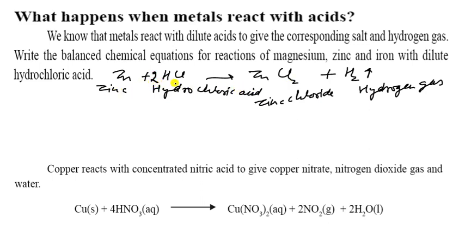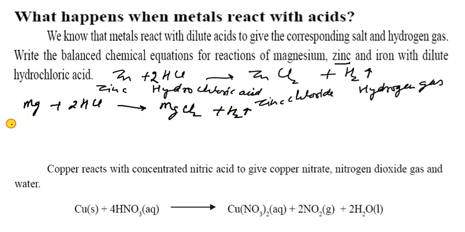It is the zinc. Now, its one is zinc here, but what happens with magnesium? So whenever magnesium reacts with hydrochloric acid, HCl, it gives magnesium chloride, MgCl2, and hydrogen gas. You can write here like this.